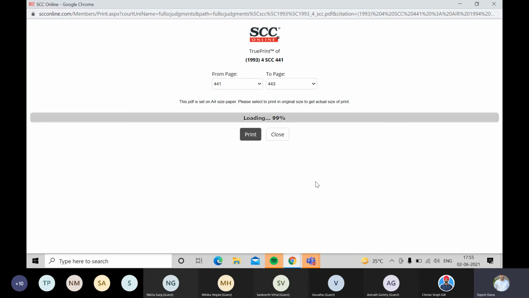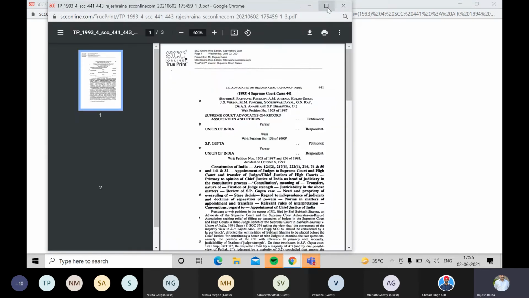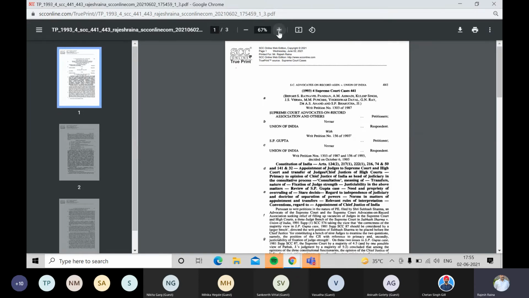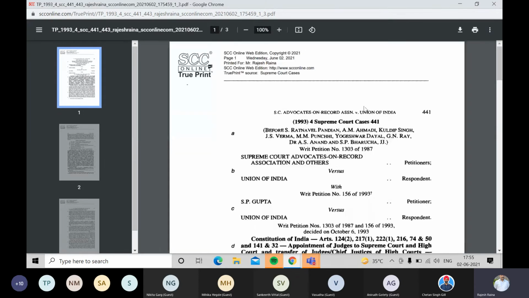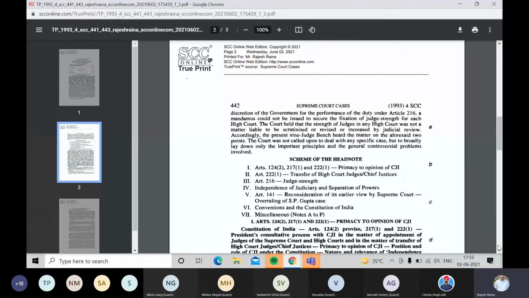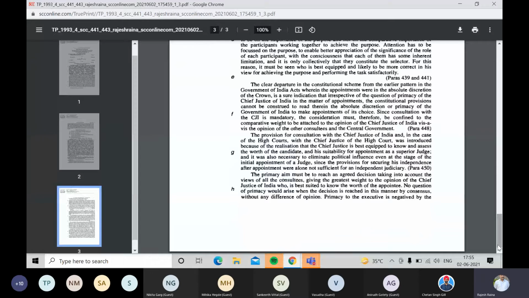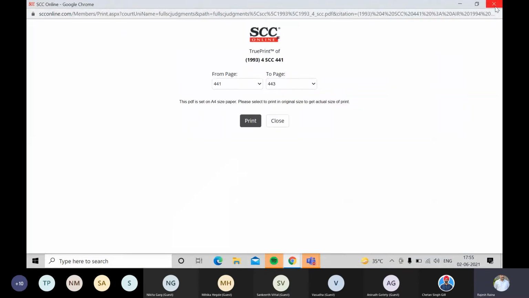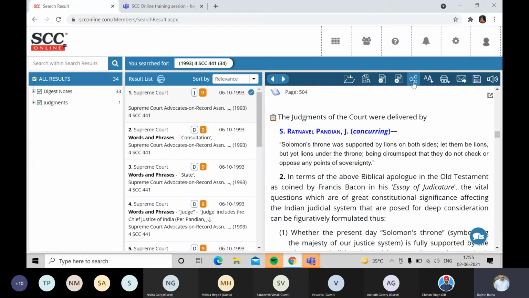And it will open in the form of PDF, and from there I can just print it or maybe download it. As you can see over here, the page is ditto as you would see in a print journal. Starting from page number 441, it will have the same paragraphing and pagination, all bold, highlight, everything will remain ditto as in the original print. That's why it's called the true print. Now apart from that, you can also share this document. It will generate a document link by clicking on this icon, document sharing link.